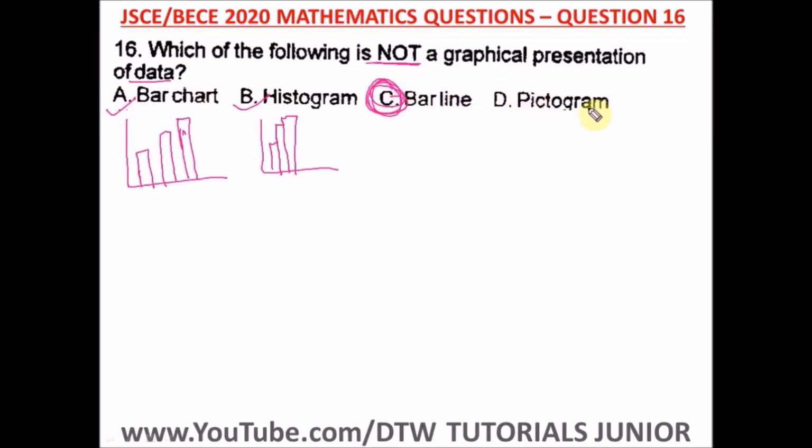And pictograms use pictures to represent data, just like in your primary maths where you have several apples drawn for you to add up with another several apples and all that. So it uses pictures to represent data. So this and this are graphical presentations of data, but there's nothing like bar line. So the right option here is option C, bar line.